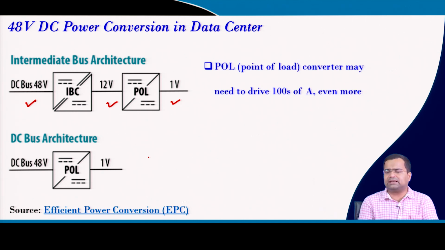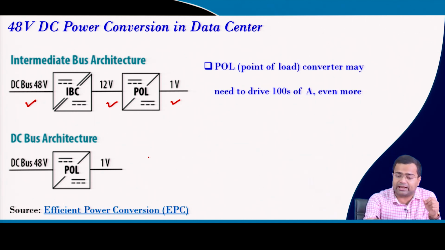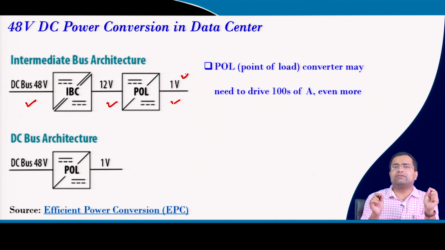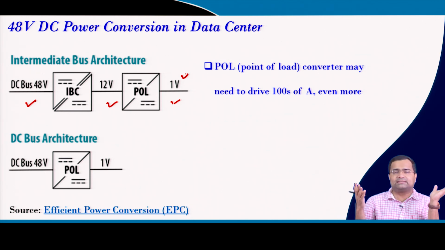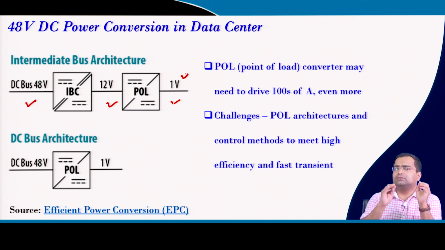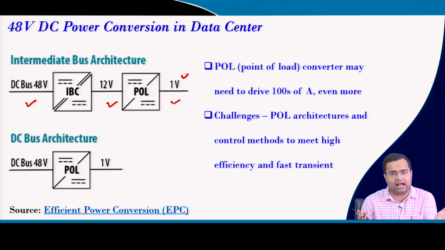In such applications, the output side, which is 1 volt, is low voltage and high current, and it has to drive a server or a processor which may require a few tens of ampere, or even hundreds of ampere. So, generally the output side is multi-phase. The current transient step size is pretty large, and we need to meet such stringent performance requirements and also achieve high efficiency.